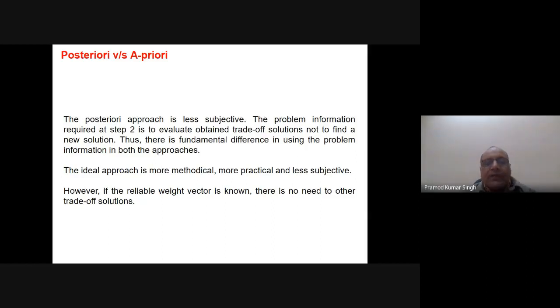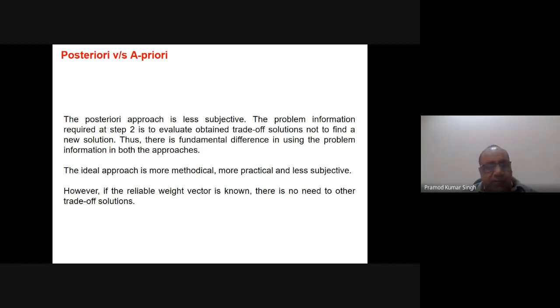So there is a fundamental difference in using the problem information in both these approaches, the posteriori as well as the a priori. The ideal approach is more methodical, more practical, and less subjective. The ideal means basically the posteriori. However, if a reliable weight vector is known, there is no need to find other trade-off solutions. Still, I just emphasize that if everything is well known in advance, then there is no need to go for the posteriori.